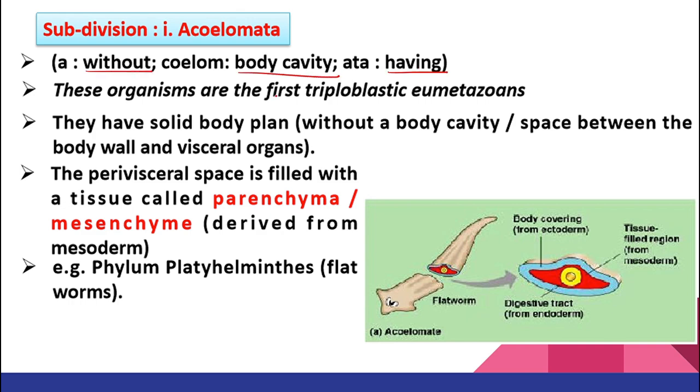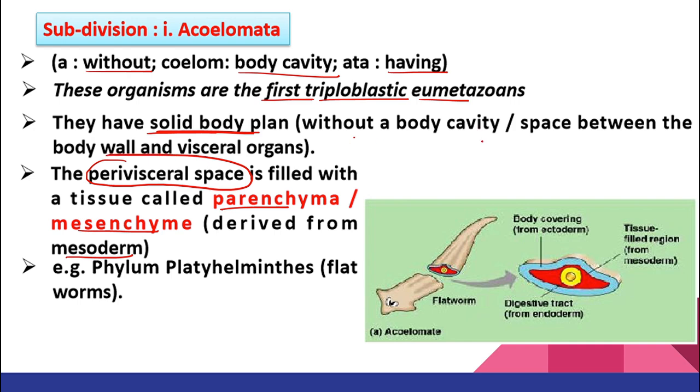A means without, coelom means body cavity, and ata means having. So these are the first triploblastic eumetazoans and they have a solid body plan. That means there is no cavity present inside. Instead of a cavity, what do they have? They have parenchyma cells or mesenchyma cells. Mesenchyma cells are derived from mesoderm.